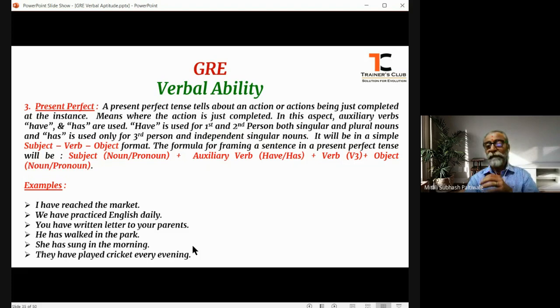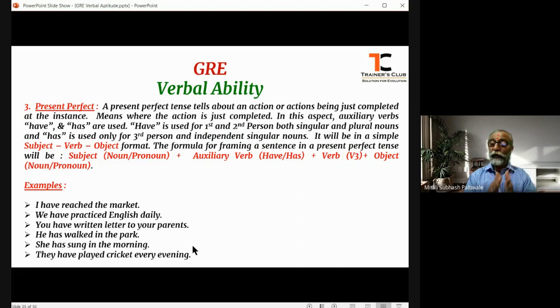Now, the third aspect of the present tense is the perfect tense, that is the present perfect tense. Perfect means what? Where the action is just completed, not long ago. Just understand this concept here.